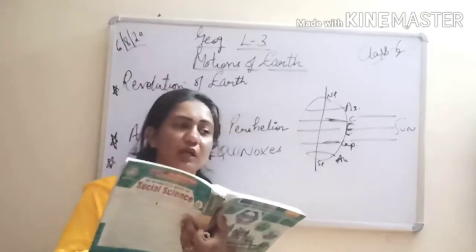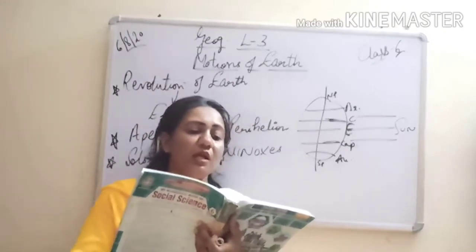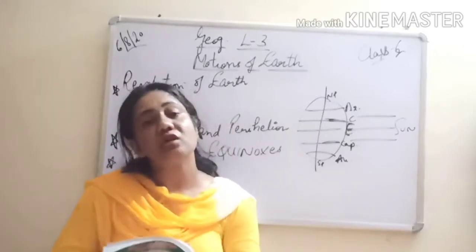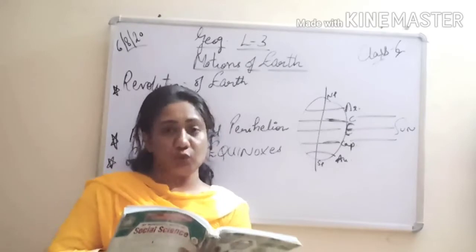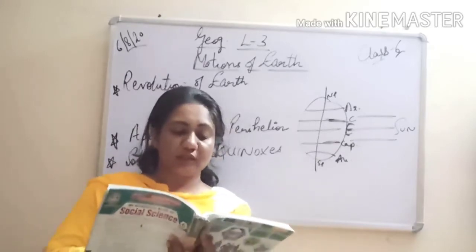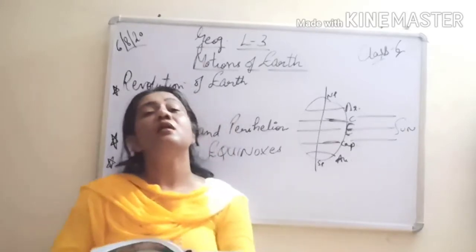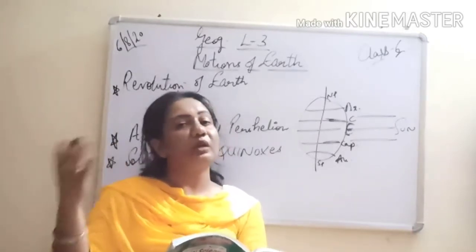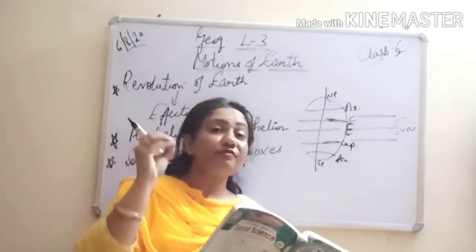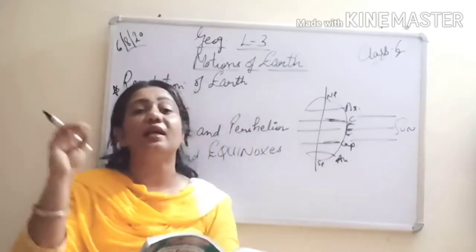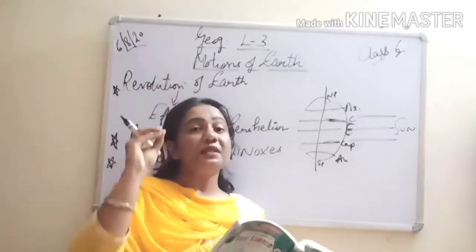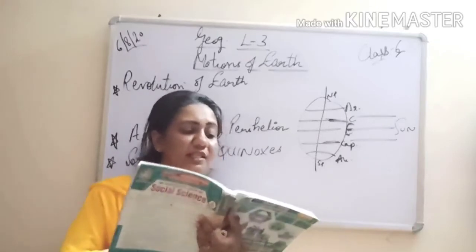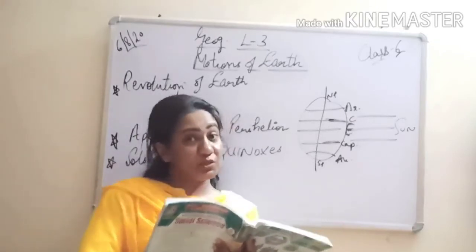The position of the earth on 21st June is known as the summer solstice. Please underline. So the position of the earth on 21st of June is known as summer solstice because it is summer in the northern hemisphere, whereas in the southern hemisphere it will be winter, and 21st June is the day on which the day is the longest. सबसे बड़ा दिन हमारा कौन सा माना जाता है? 21st June, right?